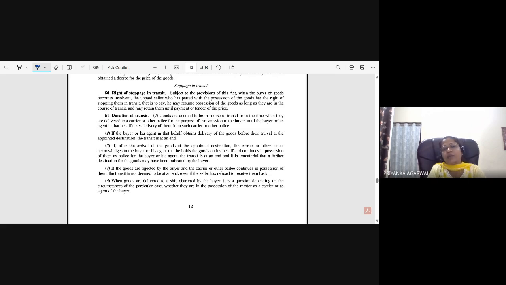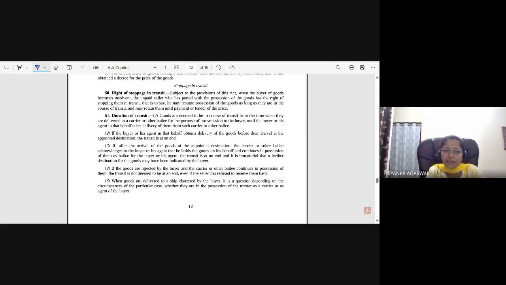Okay, so what it tells is that suppose the goods have to be delivered to Bhubaneswar. They traveled from Keonjhar, and the goods have to be delivered to the Bhubaneswar location. But what happened, the buyer has taken the delivery in Cuttack itself. Then the moment the buyer has taken the delivery, even before the destination point, the moment the possession of goods is transferred from seller to buyer, your transit comes to an end. Okay.